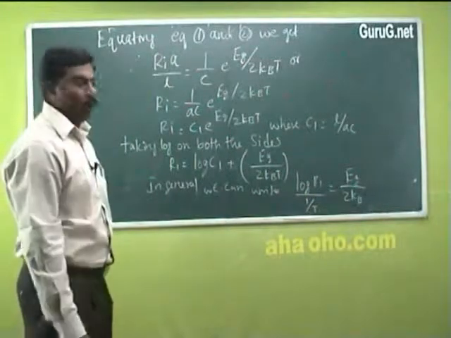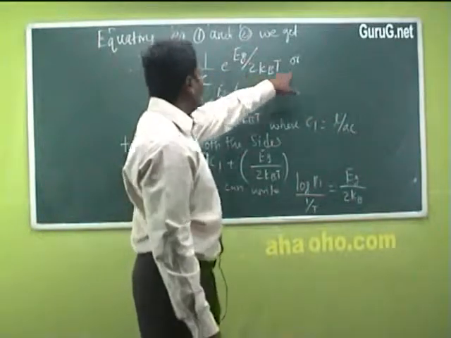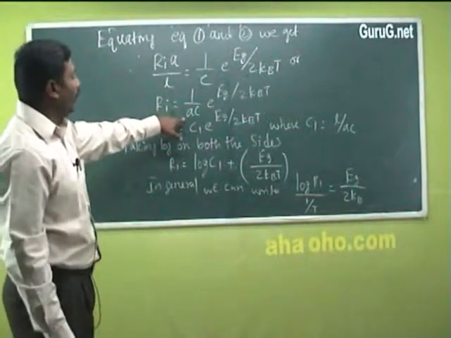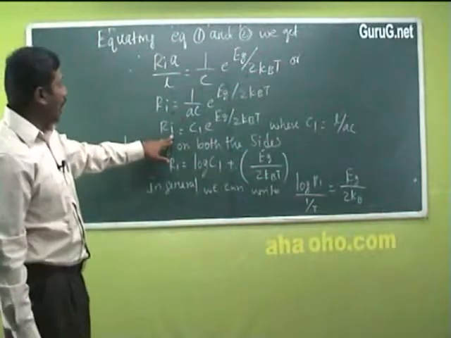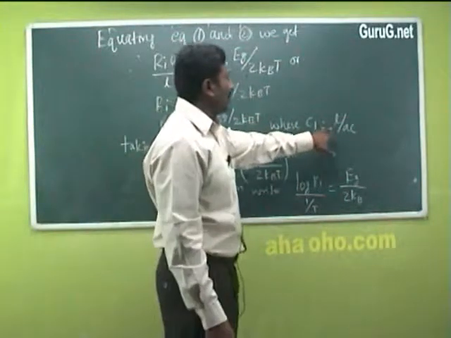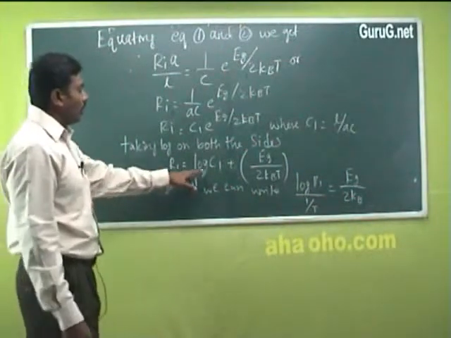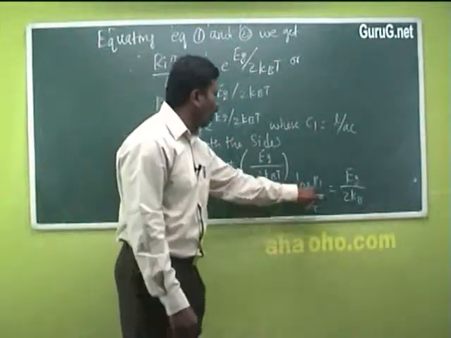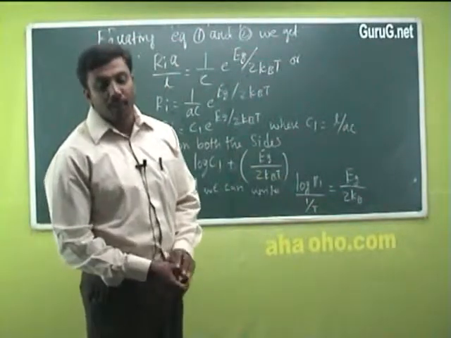Equating equations 1 and 2, we get Ri A by L is equal to 1 by C e power Eg divided by 2kbT, or Ri is equal to 1 by AC into e power Eg divided by 2kbT. So Ri, the resistance, is equal to Ci e power Eg divided by 2kbT, where Ci is equal to L divided by AC. Taking log on both sides, log Ri is equal to log C plus Eg divided by 2kbT. In general, we can write log Ri against 1 by T, which is equal to Eg divided by 2kbT.